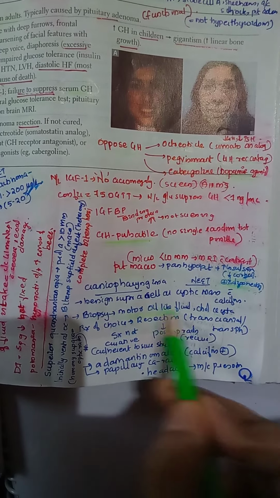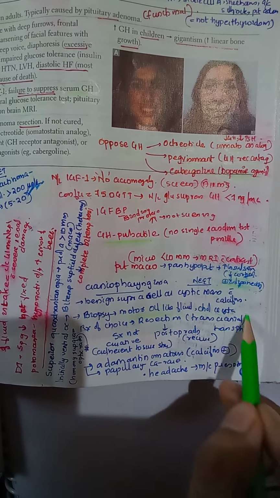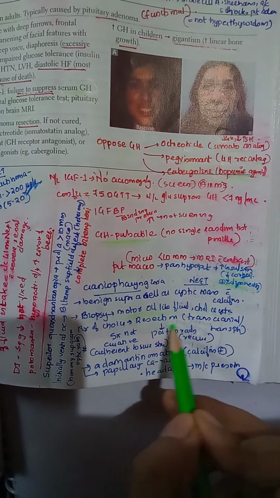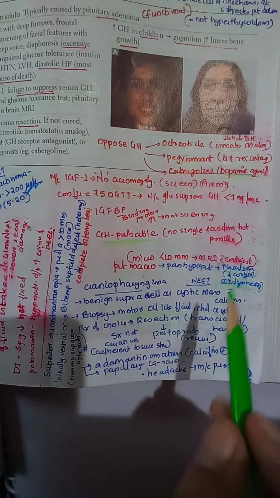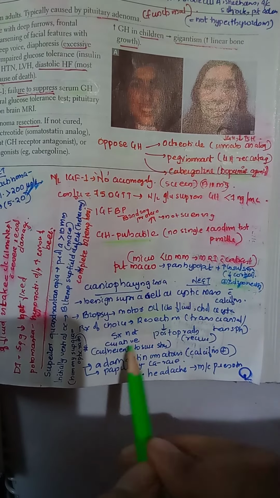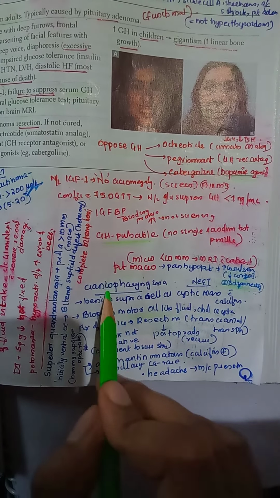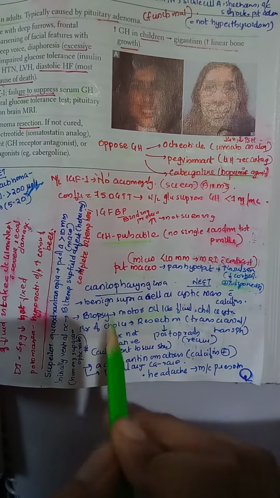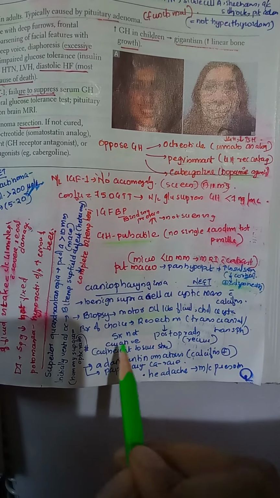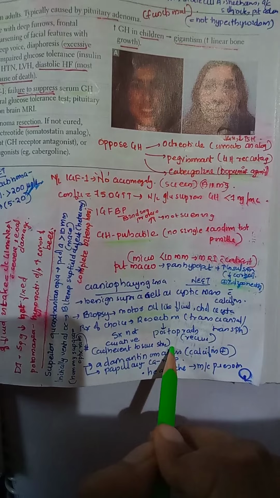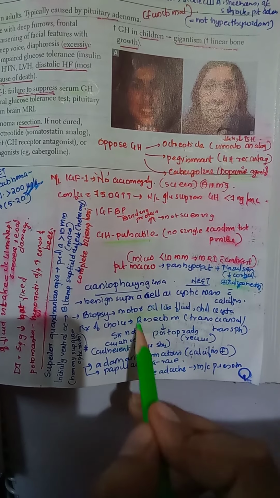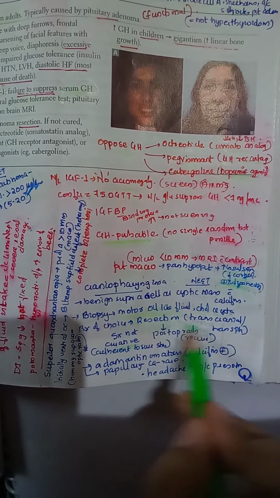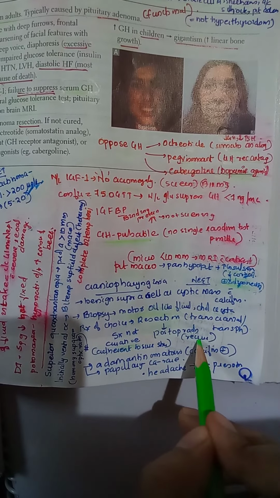What is the treatment of choice in craniopharyngioma? You resect the mass, transcranial or transsphenoidal resection is done, then you give post-op radiation to prevent recurrence. There was an option in the recent NEET asking whether surgery is curative for craniopharyngioma. No, surgery is not curative because it is adherent to the surrounding structures. So surgery is not curative, but that is what we do. We resect the mass and also give post-op radiation to prevent recurrence.